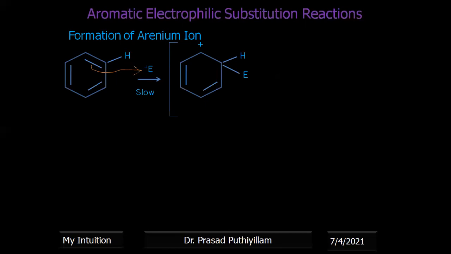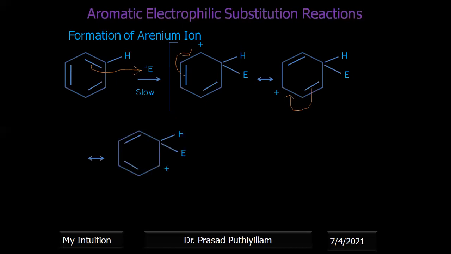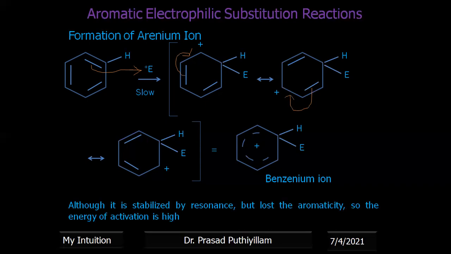Then a positive charge is generated in the benzene ring or aromatic ring as it donates electron density towards the electrophile, and that gets stabilized by the resonance structures. So the possible resonance structures are given. Those resonance structures combined we call the resonance hybrid, and this we call the arenium ion. Over here, since we took benzene as the example, that is the benzenium ion. Now this benzenium ion is somewhat stabilized by resonance.